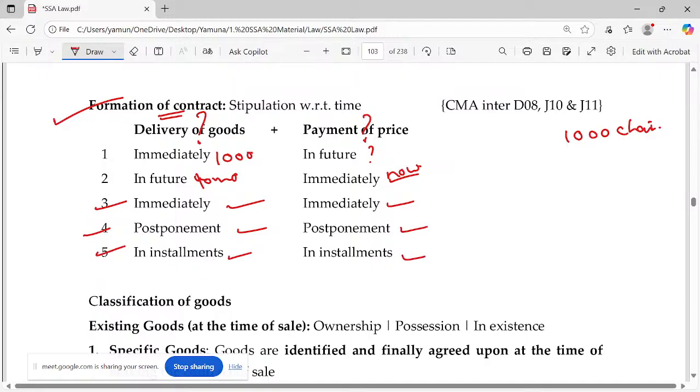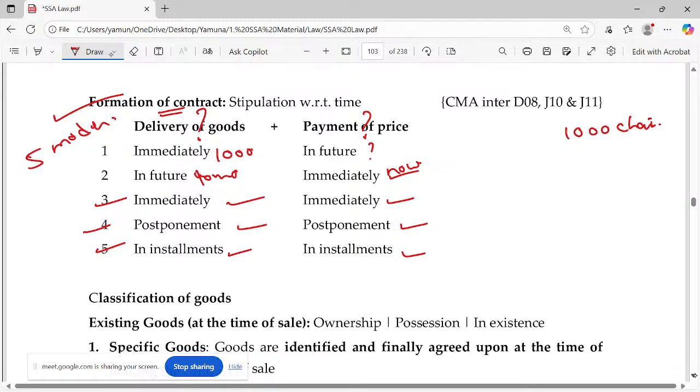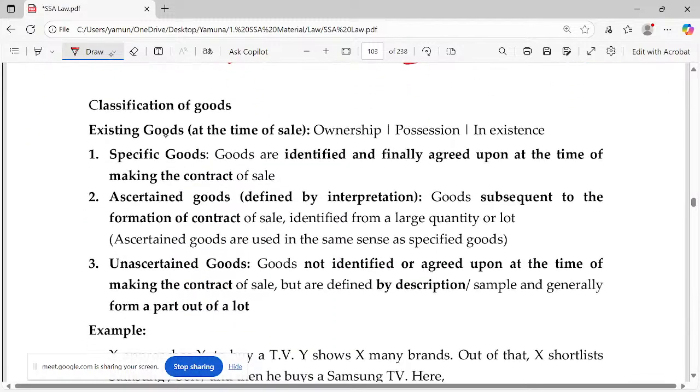So there can be 5 modes in which a contract can be formed. How many modes are here? 5 modes. Then we go for classification of goods. We have dealt with this in detail in the earlier session. We can classify this in 3 main ways: existing goods, future goods, and contingent goods.